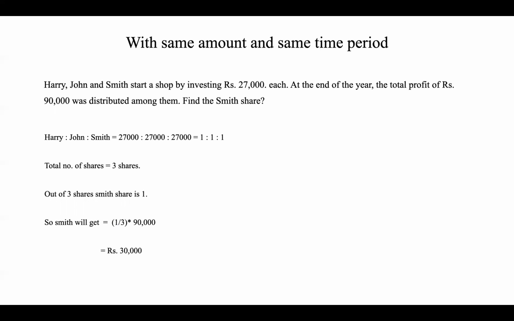Harry, John and Smith started a shop by investing rupees 27,000 each. At the end of the year, the total profit of rupees 90,000 was distributed among them. Find Smith's share. Harry, John, Smith, the ratio is 1:1:1. So the total number of shares is 3. Out of 3 shares, Smith's share is 1. So Smith will get 1 by 3 of 90,000, that is equal to 30,000 rupees.